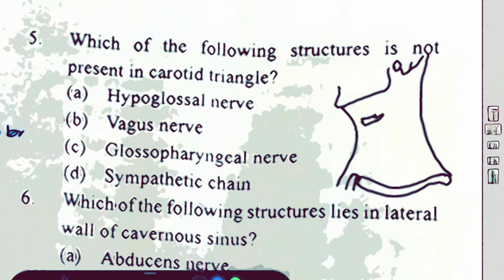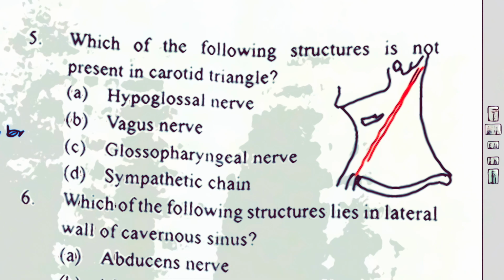So you know that here there is this muscle. This muscle is sternocleidomastoid, and here it is trapezius. Then here it is the superior belly of omohyoid, and here the inferior belly of omohyoid.